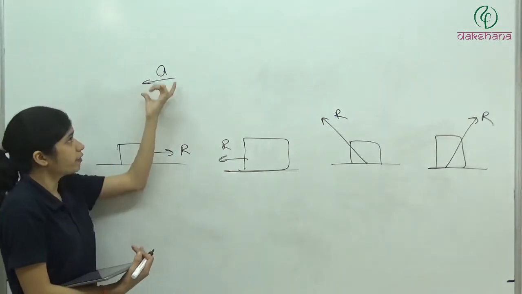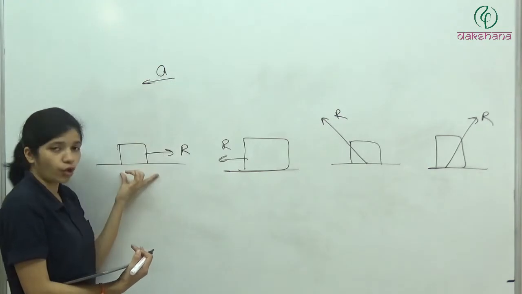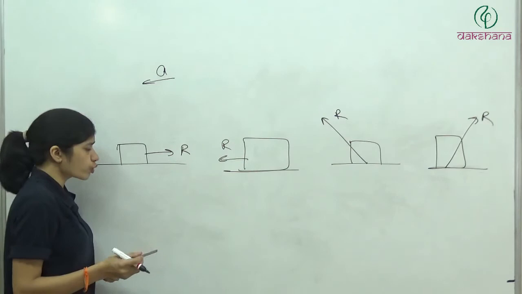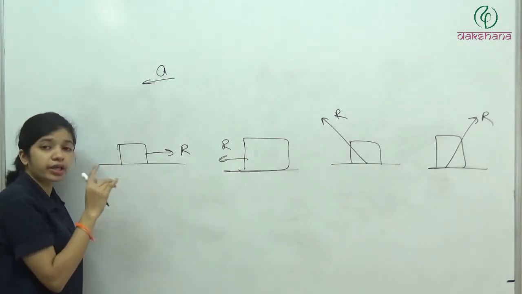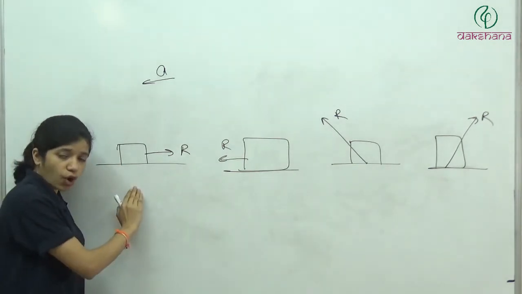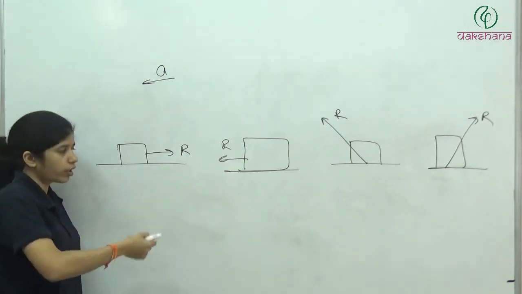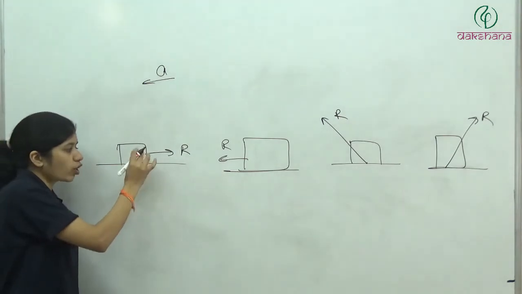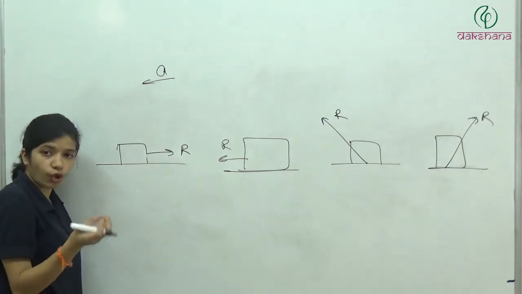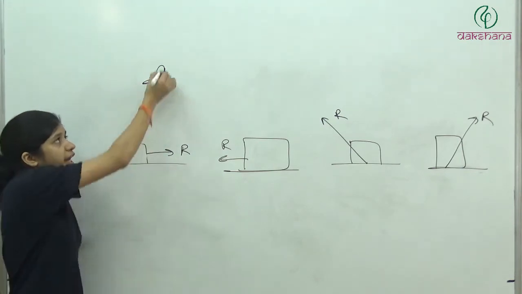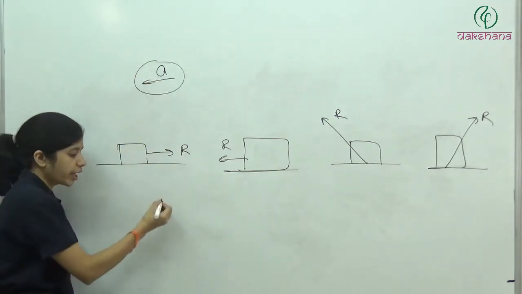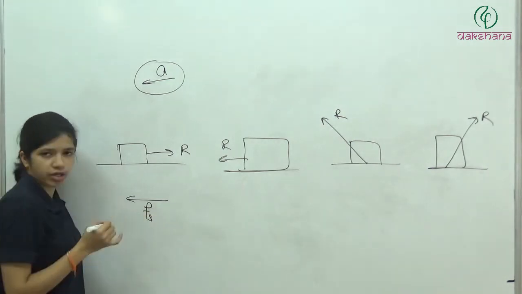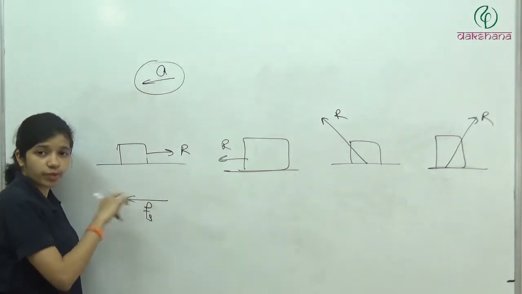So now if it is decelerating with A, this block is also decelerating with A. Now what forces are acting on this? Here we know that only friction can act on this block in the horizontal direction. In the vertical direction it has normal and mg. When we talk about reaction, it includes both normal and friction. Now if it has acceleration in this direction, it should have a force in this direction. What is that force? That is static friction. Clear? Some static friction must be acting.